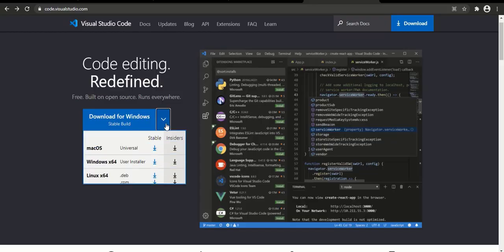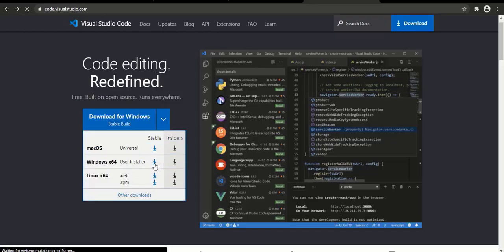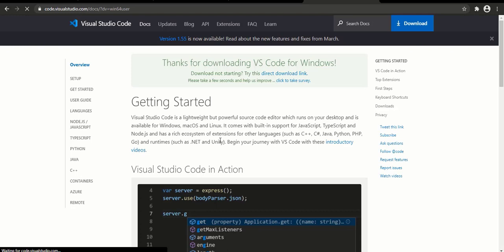Now I will download the text editor for Python. It's Visual Studio Code. It is lightweight and powerful. According to my system, I will download it. Okay, here is the introduction about Visual Studio Code. If you want to read it, you can read.